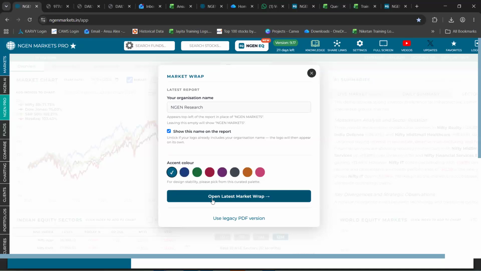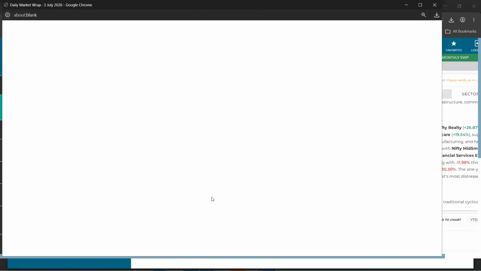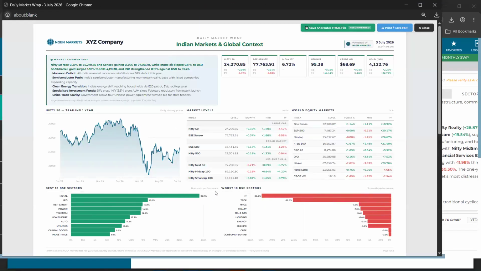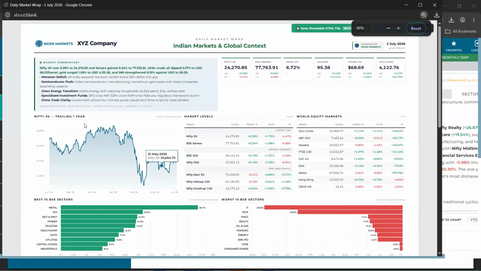In this section, we have given you certain additional features as well, wherein if you want to change the name, let's say I just rename it to some other company, XYZ company, you want to change the color for that matter, you can select that and click on Open Latest Market Wrap. So you can come across this HTML format right here, wherein you can see the company name has come up. In addition to that, you can also view a market commentary right here.